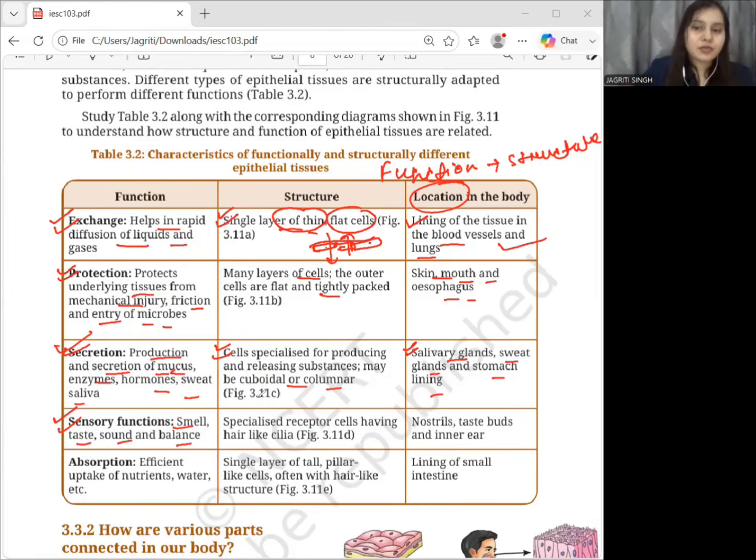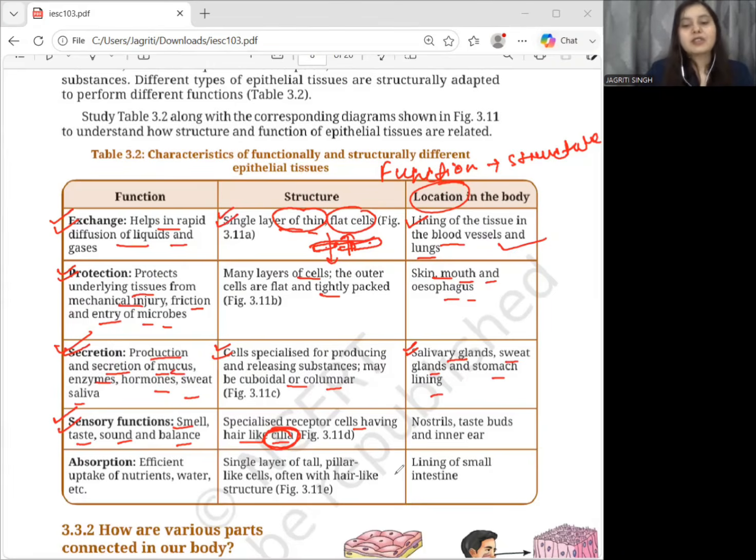Because these tissues have to receive or detect stimuli, right? So they contain specialized receptor cells. Now, these receptor cells have hair-like structures, which are called cilia. Okay, so what are these cilia? Cilia are tiny hair-like structures which are present on the cells.